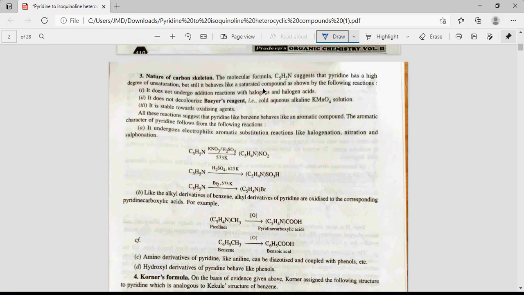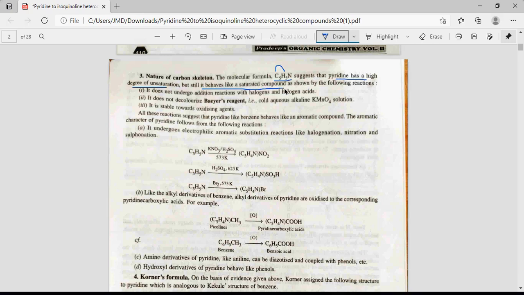The nature of the carbon skeleton: as the formula shows, it contains 5 carbon atoms and 5 hydrogen atoms, and there is 1 nitrogen atom. It suggests that pyridine has a high degree of unsaturation, because for saturated compounds the formula is CnH2n, but here the carbon number is 5 and the hydrogen number is also 5. So there is a greater degree of unsaturation, meaning the presence of double bonds or maybe triple bonds. But still it behaves like a saturated compound.